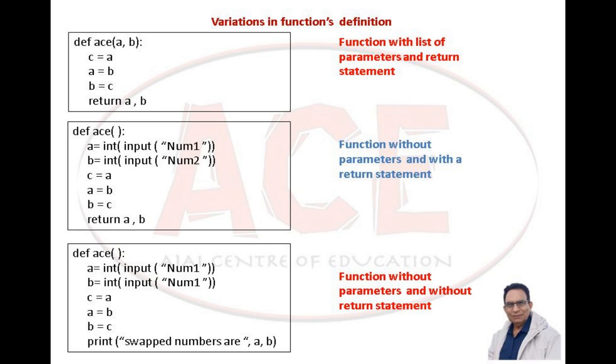So you have seen we can have a function with a list of parameters and a return statement, we can have a function without the list of parameters with a return statement, and finally we can have a function with no parameter and no return statement.